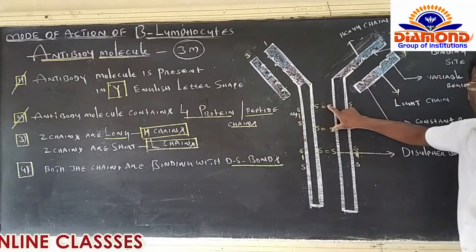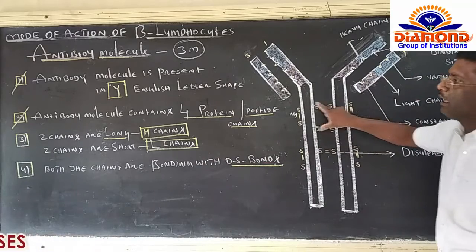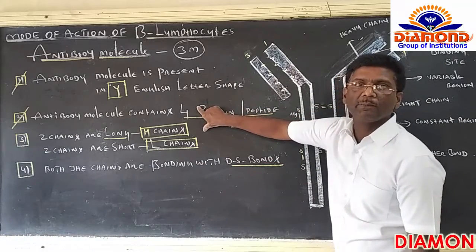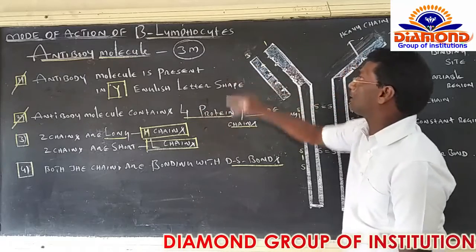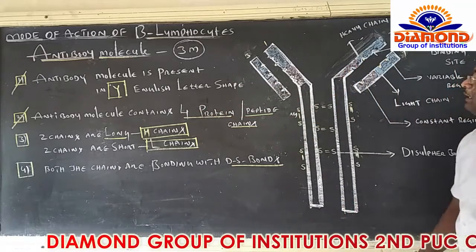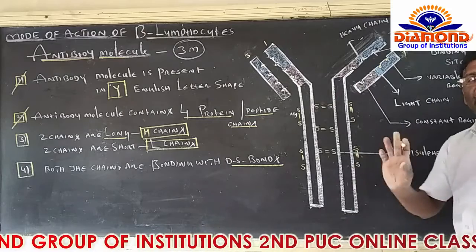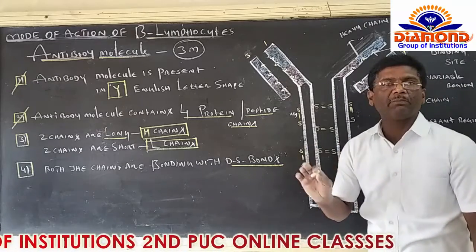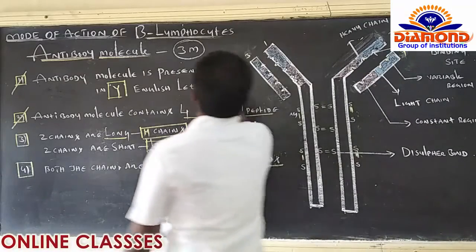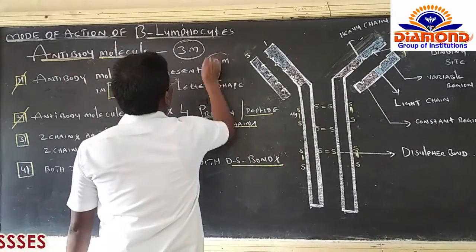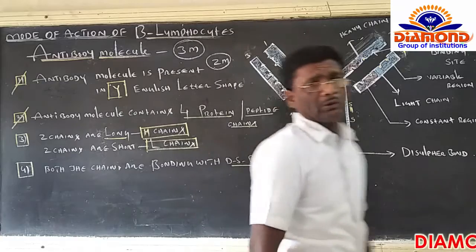This is the diagrammatic representation, 1.5 marks. And when you write the explanation, you are supposed to write 4 points for this one, 1.5 marks. Altogether it will come to 3 marks. If it is not like that, sometimes they will ask you only for 2 marks for the diagrammatic representation. They ask: draw a neat labelled diagram of one antibody molecule.